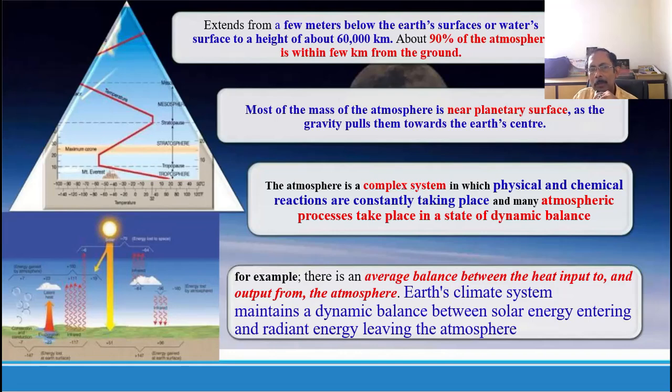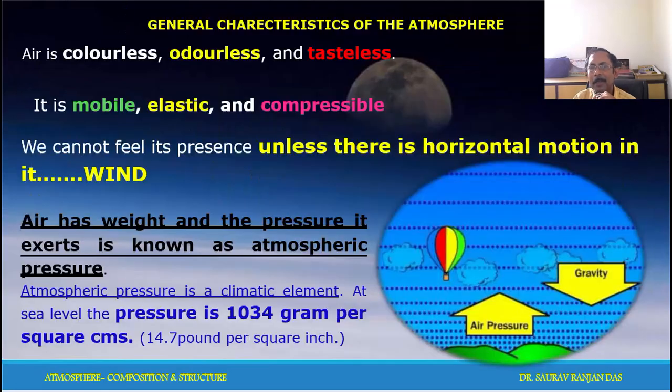Now the question is, what is the relationship of this with air pollution? Well, air pollution is created mostly in the tropospheric region by different phenomena: industries, automobiles using fuel, burning of fossil fuel. Different types of gases are going into the atmosphere, and we are getting this pollution problem.